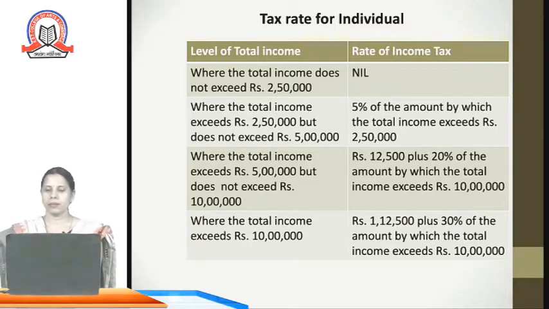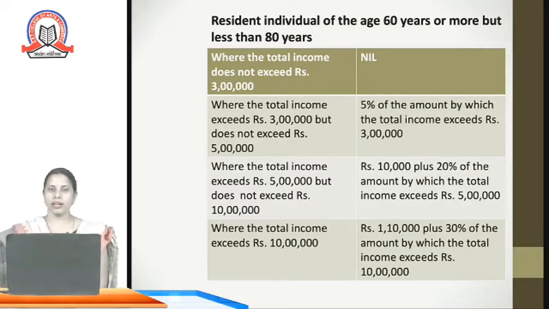Next is when the resident individual whose age is 60 years or more, but not more than 80 years. Here, the person who is above 60 years gets the exemption on income which does not exceed rupees 3 lakhs. That is, up to 3 lakhs, he is not supposed to pay the tax. When income exceeds rupees 3 lakh and does not exceed rupees 5 lakh, he is supposed to pay the income tax at the rate of 5%.